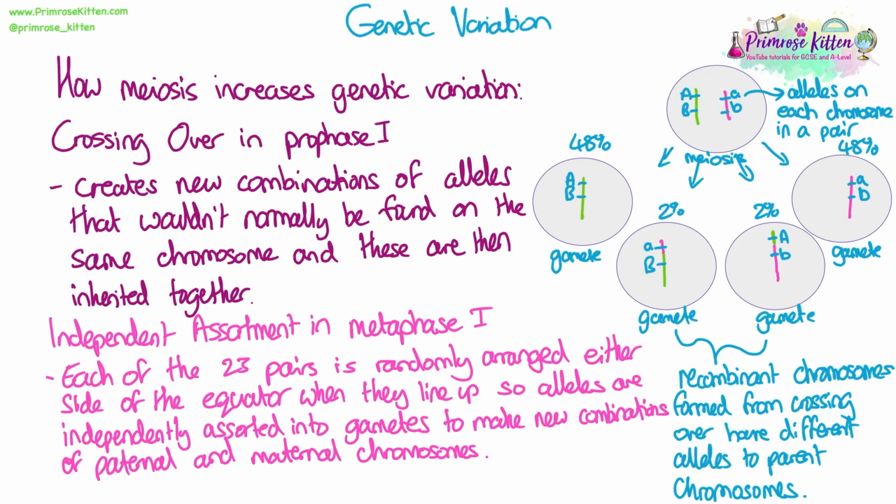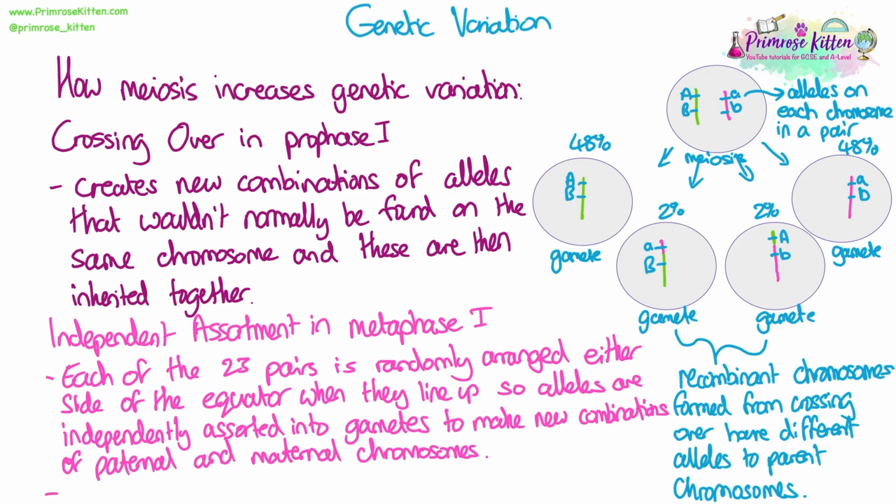This is why you are only a certain amount related to your siblings, because you all share chromosomes from both parents, but you all have a different random combination of chromosomes from each parent. So that's how you end up having similar traits that you can share, but sometimes you'll have traits more in common with one parent than another.